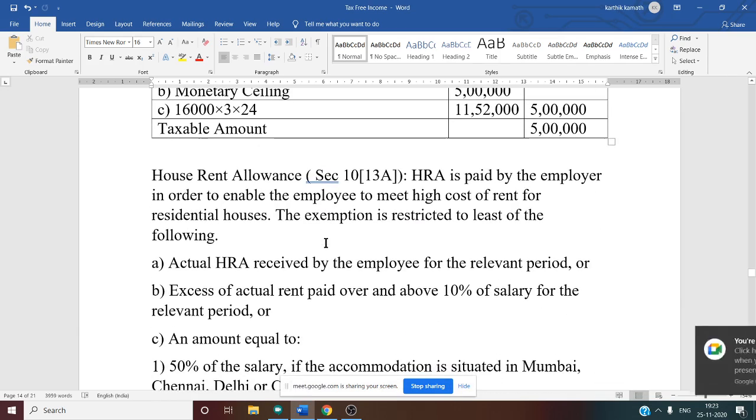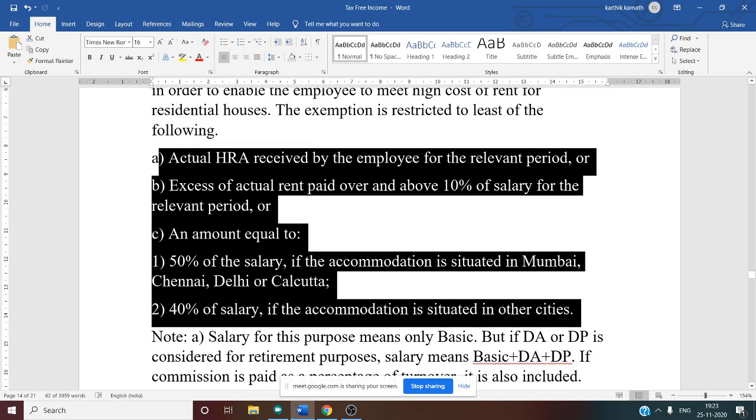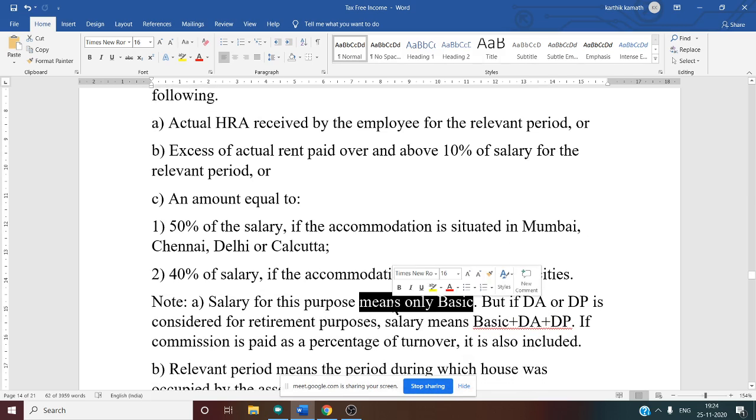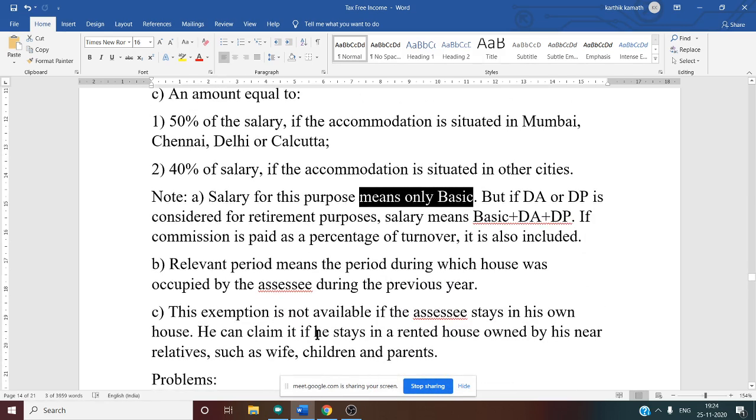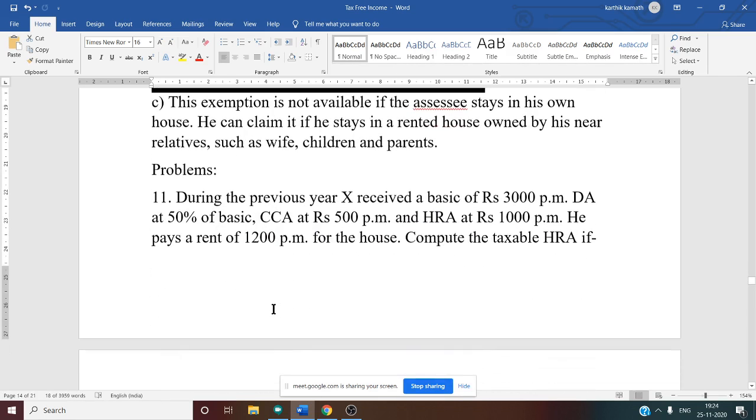Then there is house rent allowance, which we have discussed. Again there are three rules for house rent allowance: the actual HRA received by the employee for the relevant period; the excess of actual rent paid over 10% of salary for the relevant period; or an amount equal to 50% of salary if the accommodation is situated in Mumbai, Chennai, Delhi, Kolkata, and 40% of salary if situated in all other cities. Salary means only basic. You can take DA, DP, commission only if it enters. Relevant period means only the period during which the employee stays in the rented house.